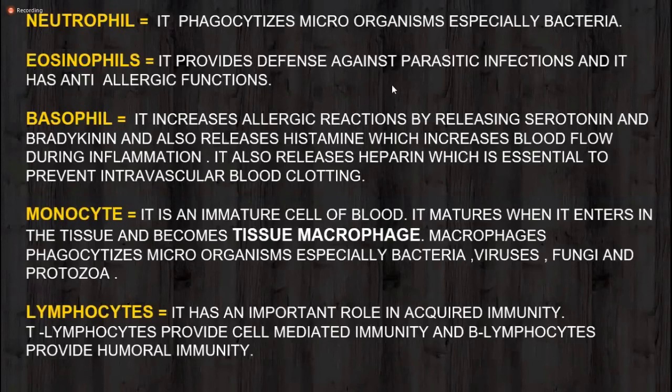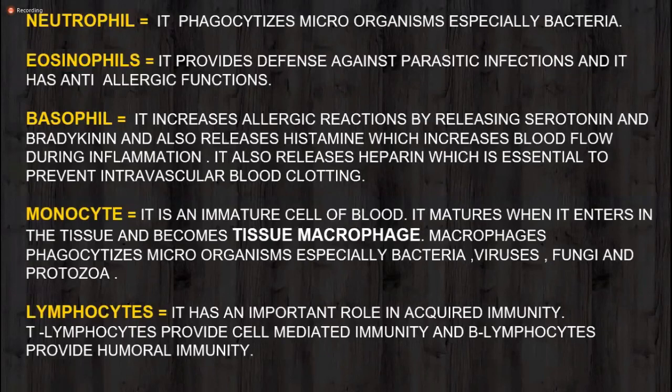Eosinophil provides a defense mechanism against parasitic infections. This point should not be forgotten. When there is a bacterial infection, neutrophils phagocytize all the bacteria, but in case of parasitic infection, the eosinophil count will increase because it fights against the parasite and parasitic worms.